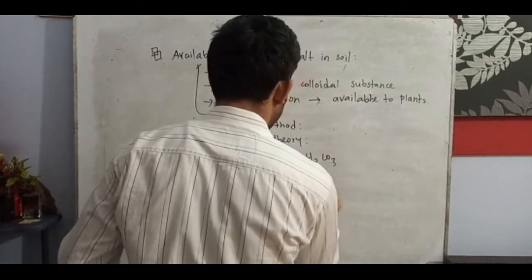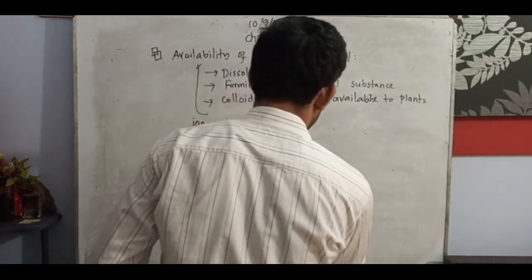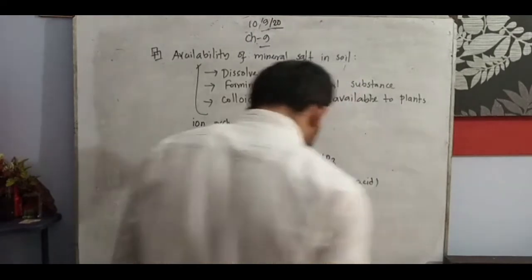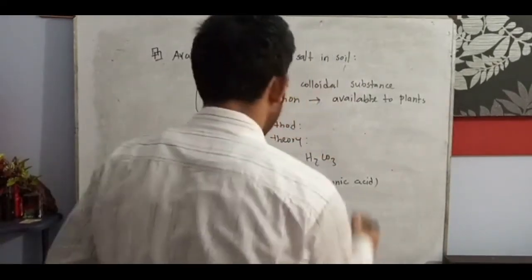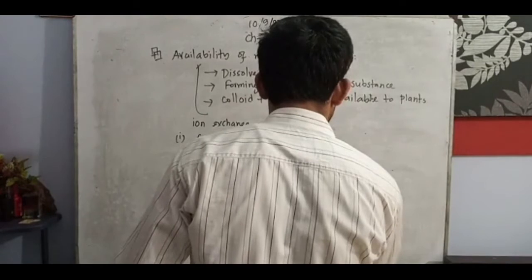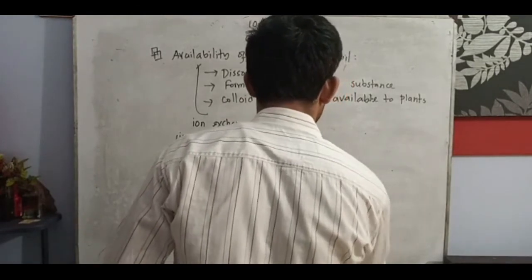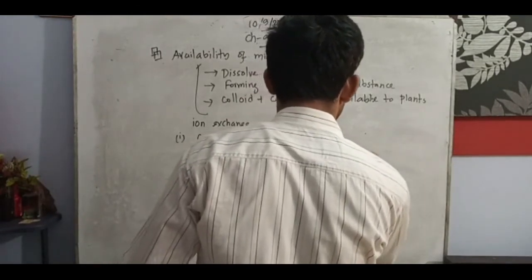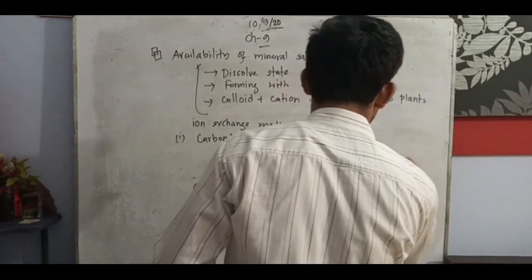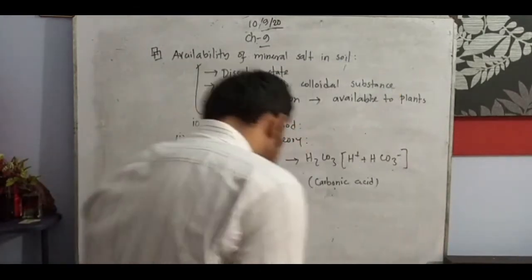This is the carbonic acid, and it is in the form of H plus and HCO3 minus, bicarbonate form.